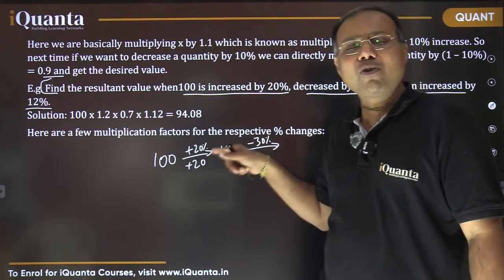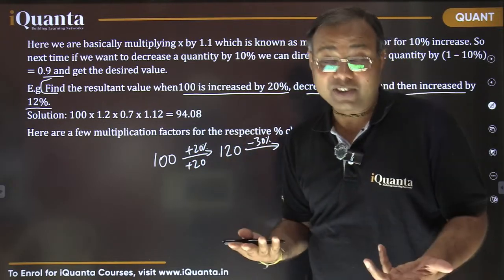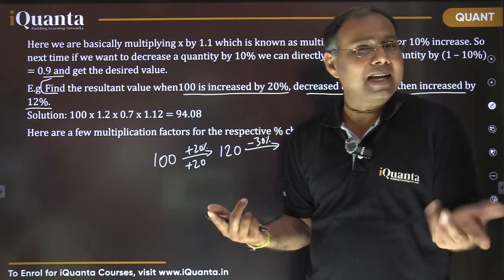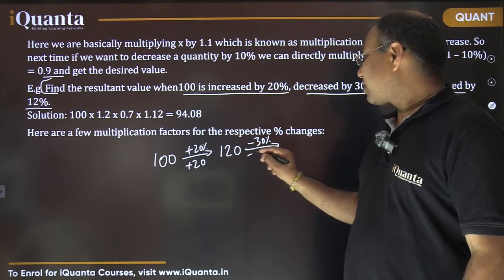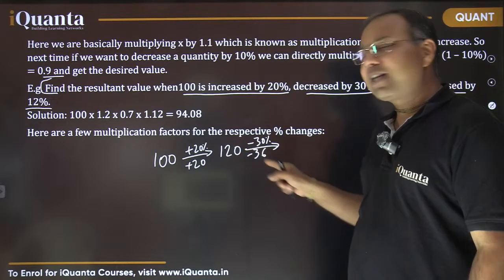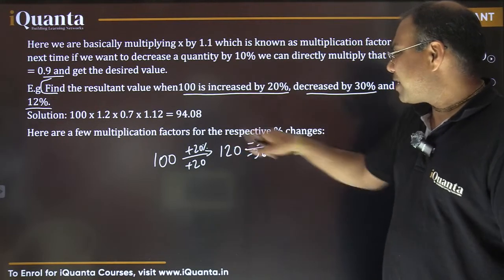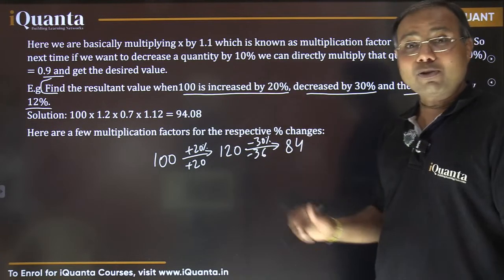Of 120 only. 30% of 120 is 36. Don't make the mistake of taking 30% as 30. If I subtract 36 from 120, it would be 84.